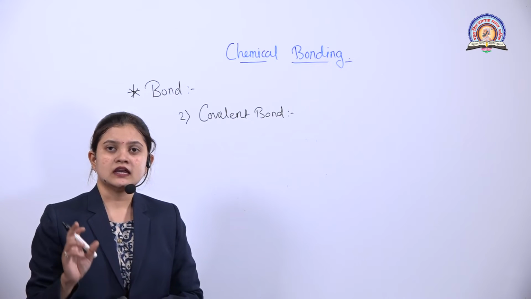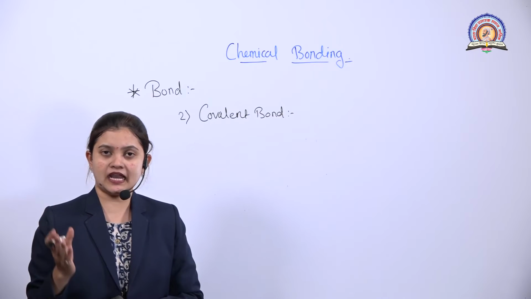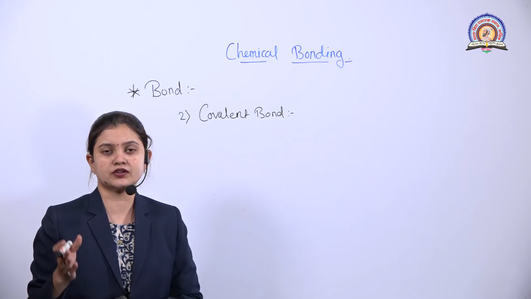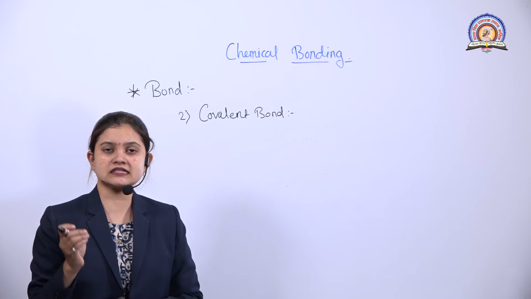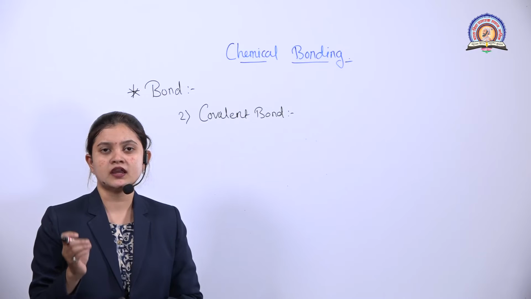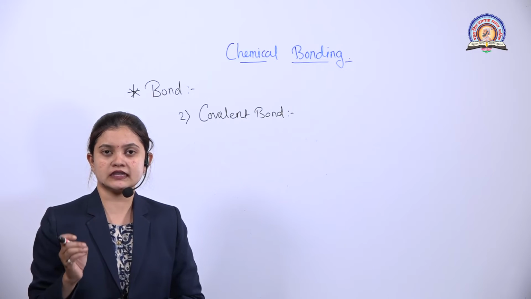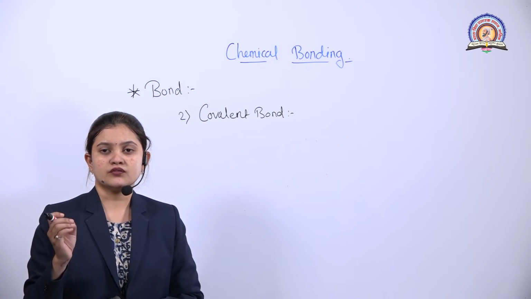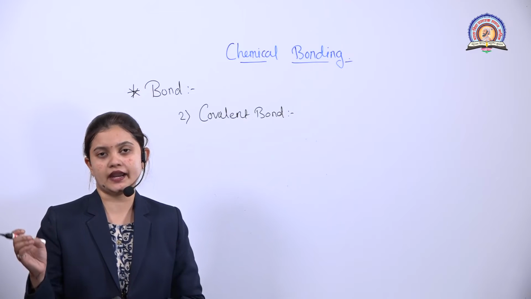As we have talked about the ionic bond, there is a complete transfer of electrons from one atom to another atom. But in the covalent bond, there is just a sharing of electrons. So the covalent bond is the electrostatic force of attraction between two atoms when there is a sharing of electrons between them.